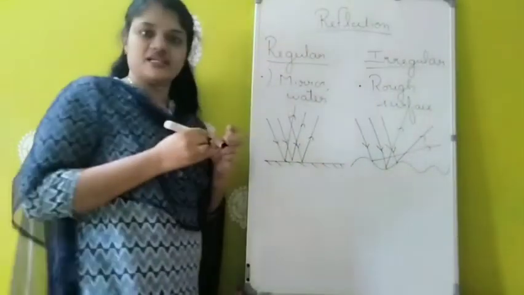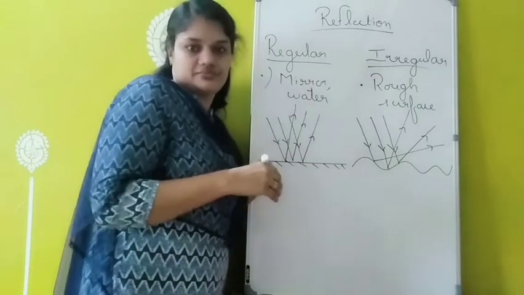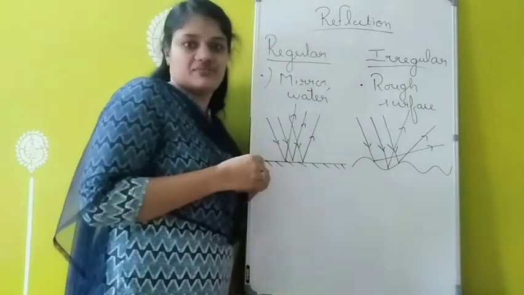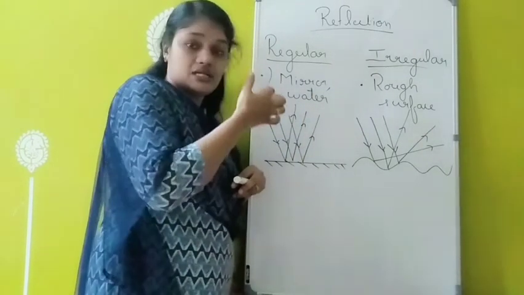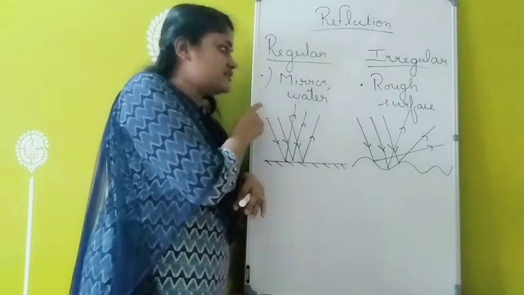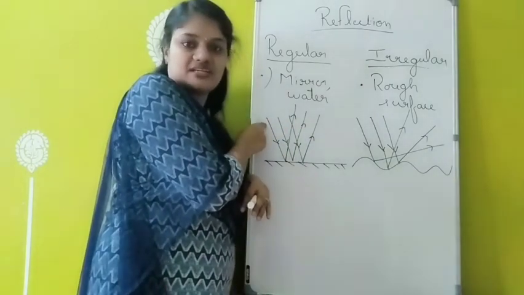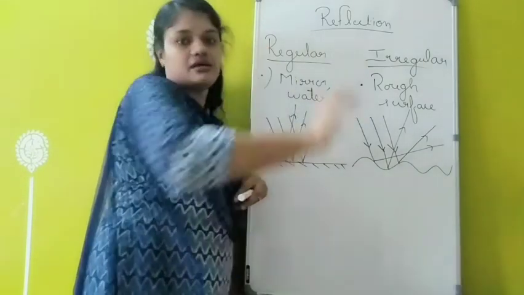But when we look at the reflected light rays, they are not parallel to each other. They are scattered. Okay, so they are irregularly scattered everywhere. So that is called irregular reflection. In the case of irregular reflection, the reflected light rays are scattered and not going parallel. But in the case of regular reflection, all the reflected light rays are going parallel to each other. So this is the difference between regular and irregular reflection.